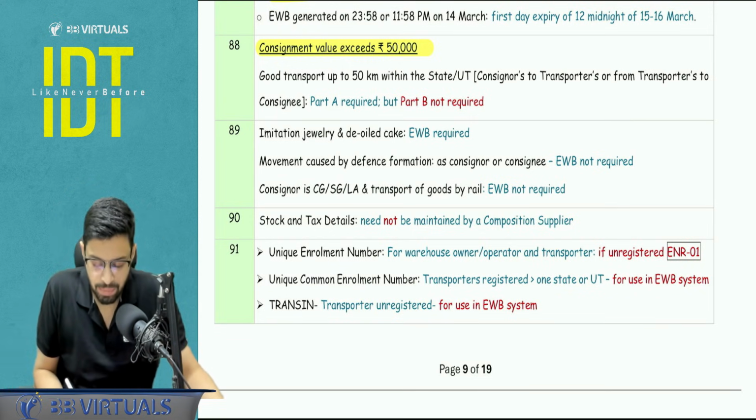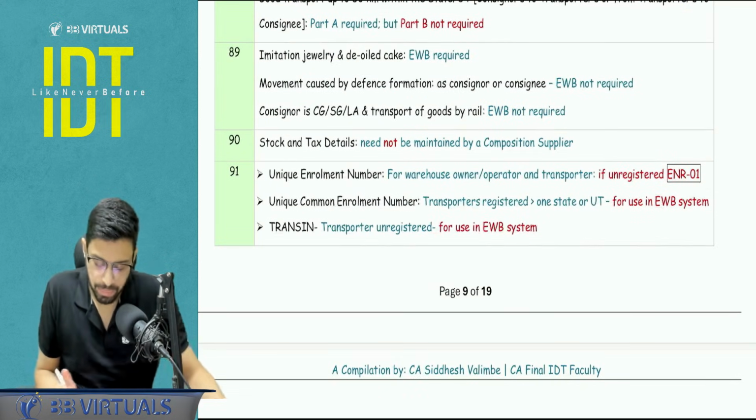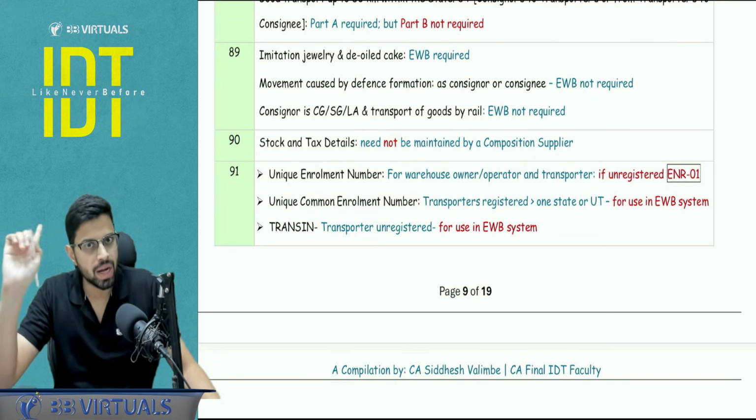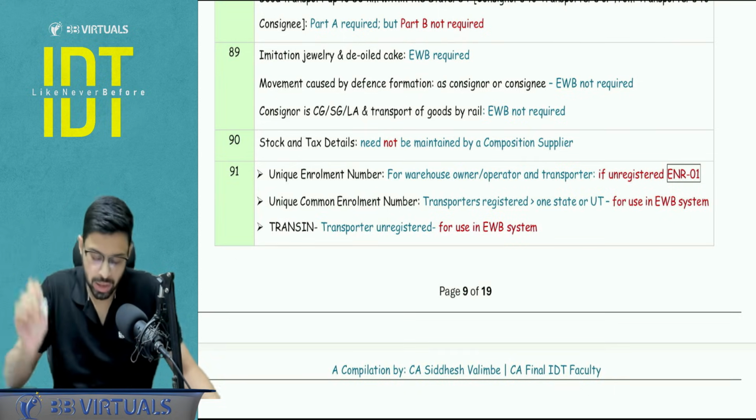The factor is very simple. It is a short distance, within the state, you do not require e-way bill. Certain points to be noted: for imitation jewelry and de-oiled cake, e-way bill is required. For currency, real jewelry, diamond, e-way bill is not required.